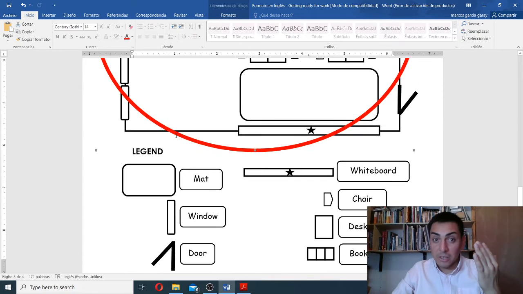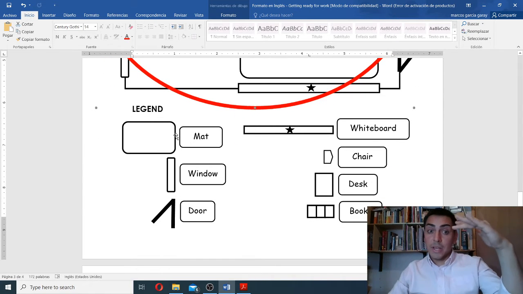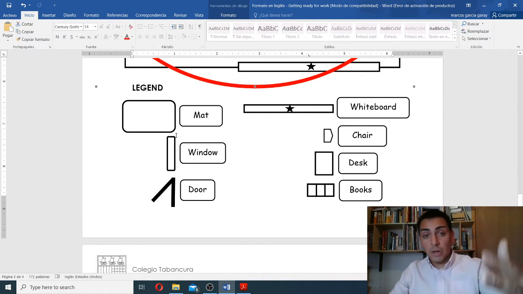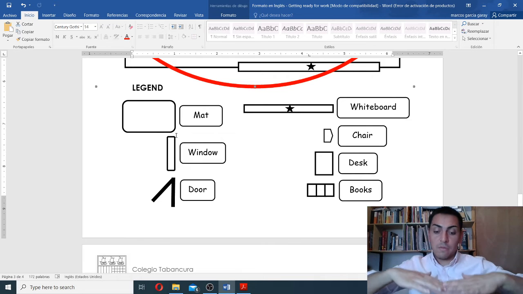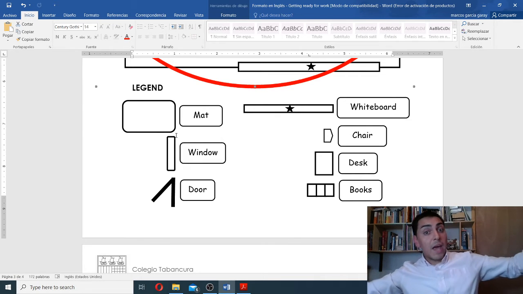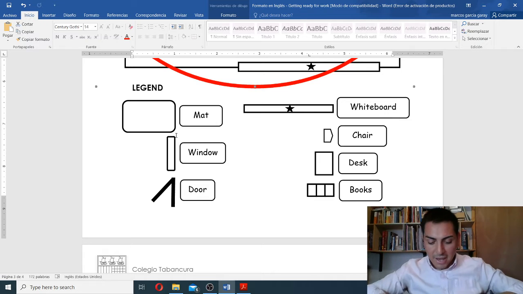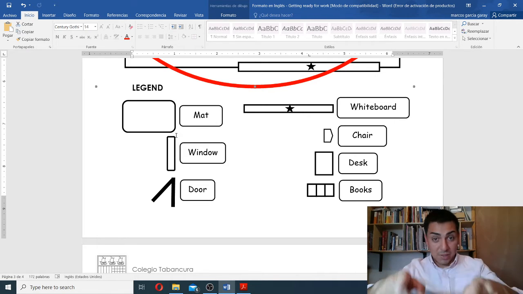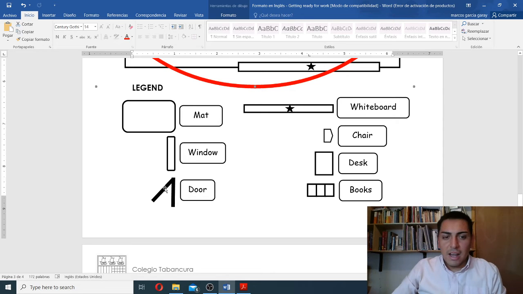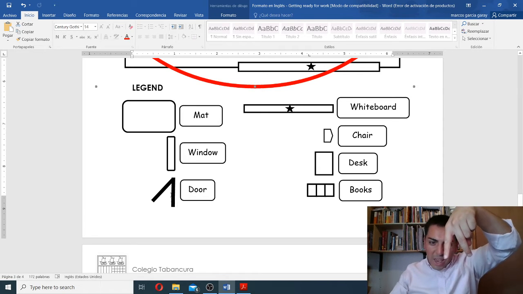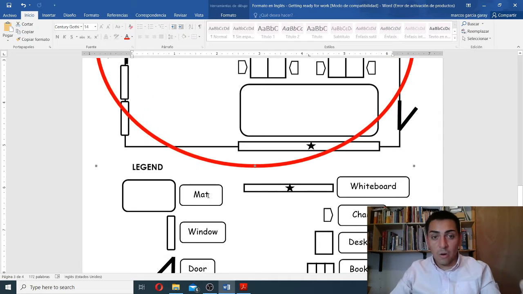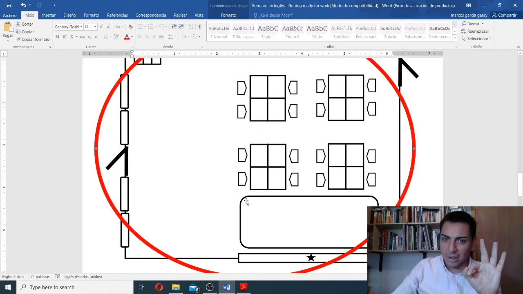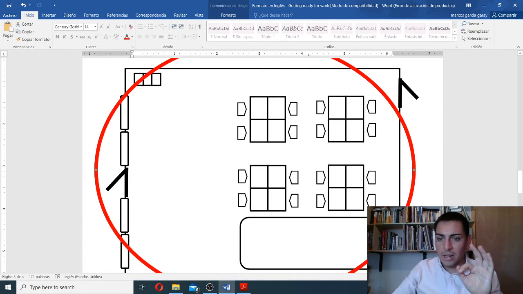You see, imagine we're looking just from above, okay? Imagine how your classroom would look if you stand up, or you're flying over your classroom. You will see something like this. That V that we have there is the doors. And remember, we have 3 doors in our classroom. So 1, 2, and 3.